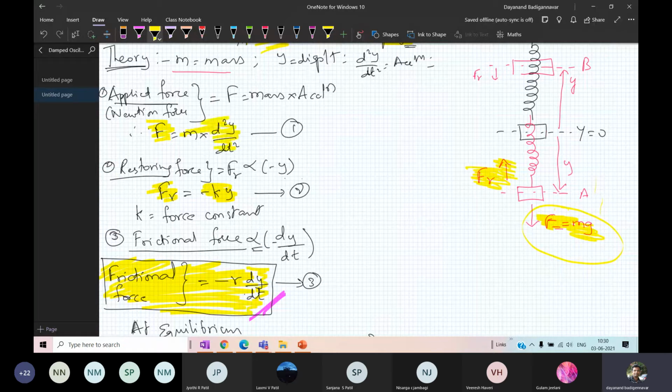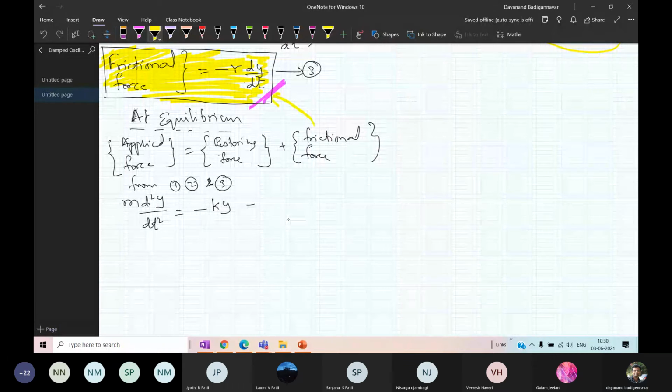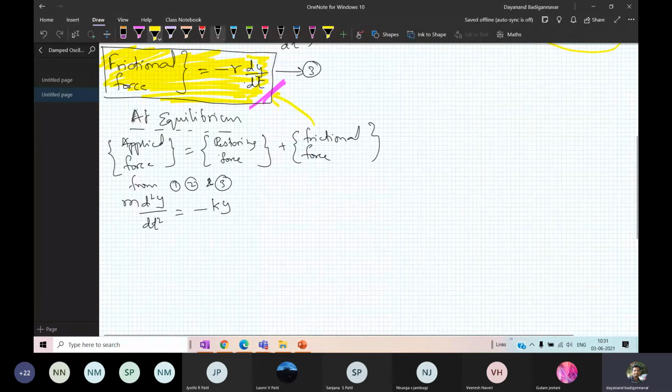Applied force is F equal to m into d2y by dt square. So you substitute it in this equation. From 1, m d2y by dt square equal to the restoring force, minus k into y, plus the frictional force, minus of r into dy by dt.